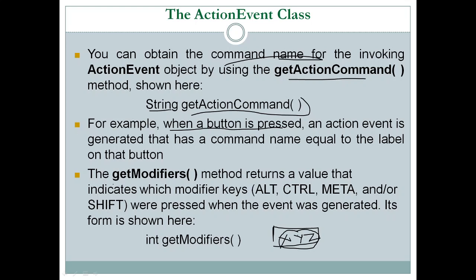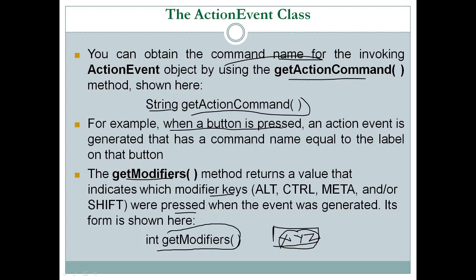Then we have a method getModifiers. This returns a value that indicates which modifier keys were pressed when the event was generated. Its syntax is int getModifiers.